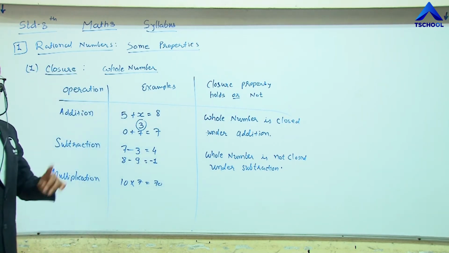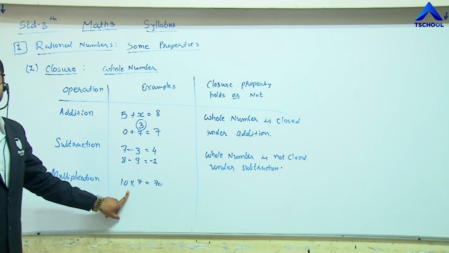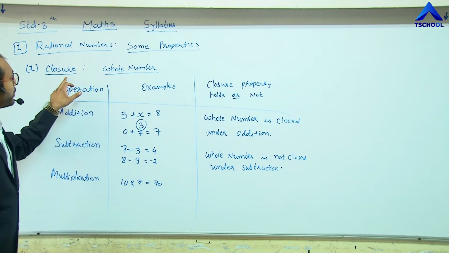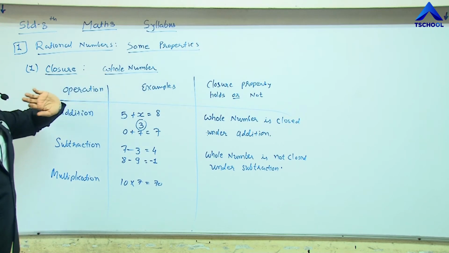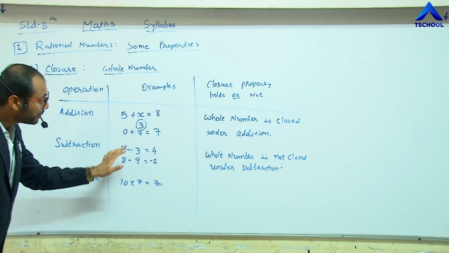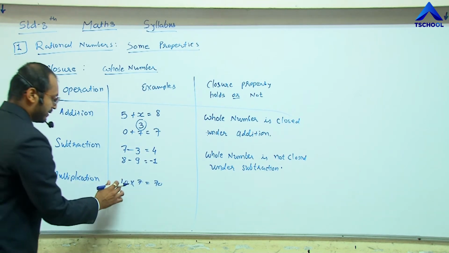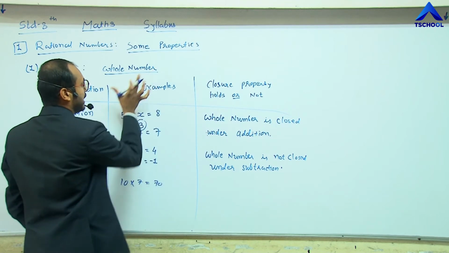We should take two whole numbers compulsorily to check this property, because we are finding the closure property for whole numbers. So all the digits must be whole numbers. 10 multiplied by 7 is 70. 70 is also included in whole numbers.